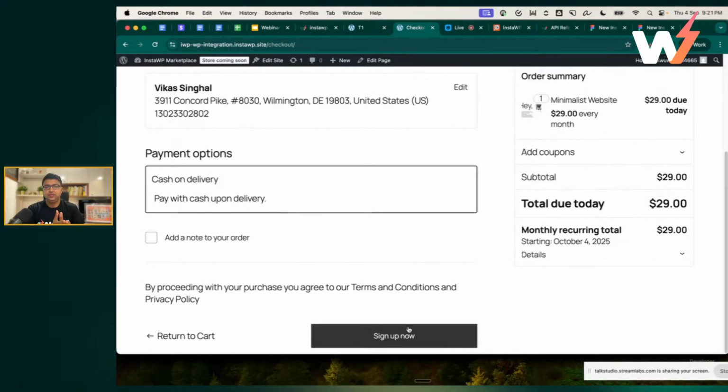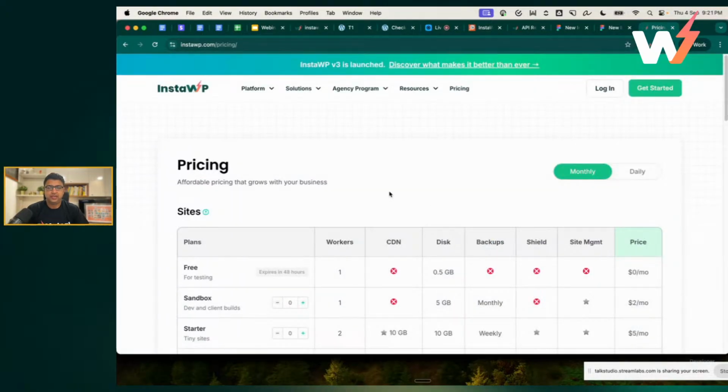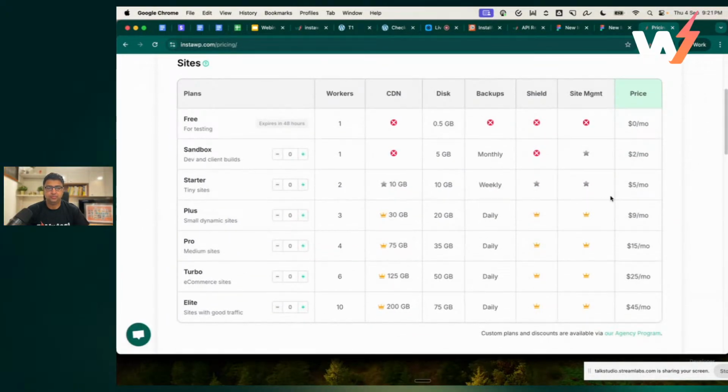So the plan which we have, I will just show you our pricing plans. The pricing plans which we have start from $2 all the way to $45 a month, and this is per site. And you can choose to pick any plan. I will suggest for production, when you're selling to a customer, go for a smaller site if it is a tiny brochure site, just a static site. But if it has some traffic, then start with the Plus plan. That will be $9 per month. So this is the pricing which we offer to you.